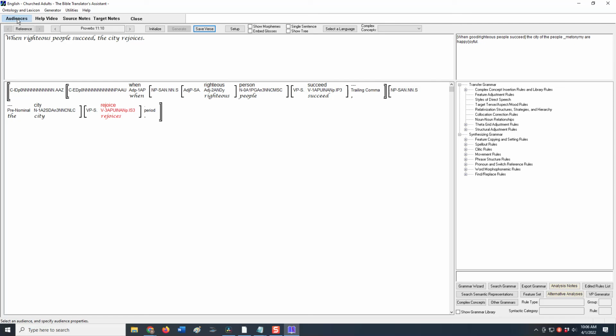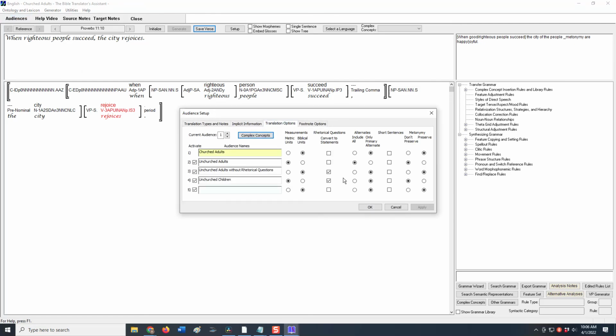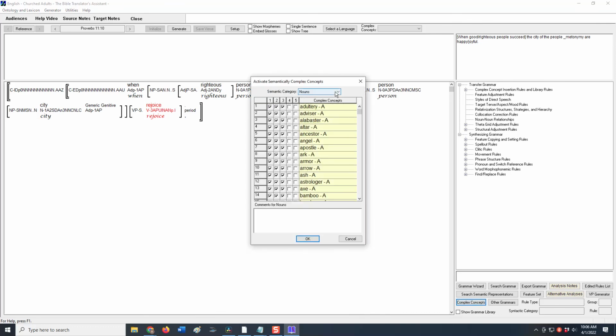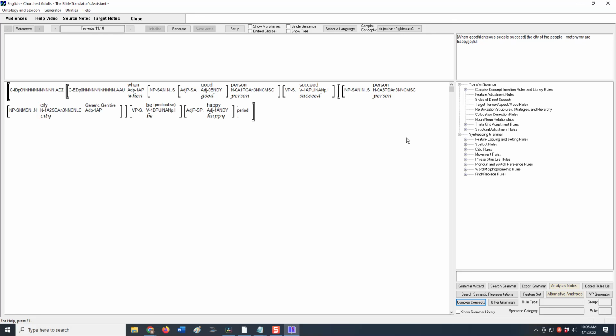Now suppose we don't want those complex words and we want to expand the meaning of the metonymy. So first of all, I'm going to click on the audiences button, and then I'm going to go to translation options, and under metonymy I'm going to say don't preserve metonymy. Click on OK. And then I'm going to go to the complex concepts button down here at the bottom right, and I'm going to pick adjectives. Okay, and now we find joyful, and I'm going to unselect that, and righteous, and unselect that.